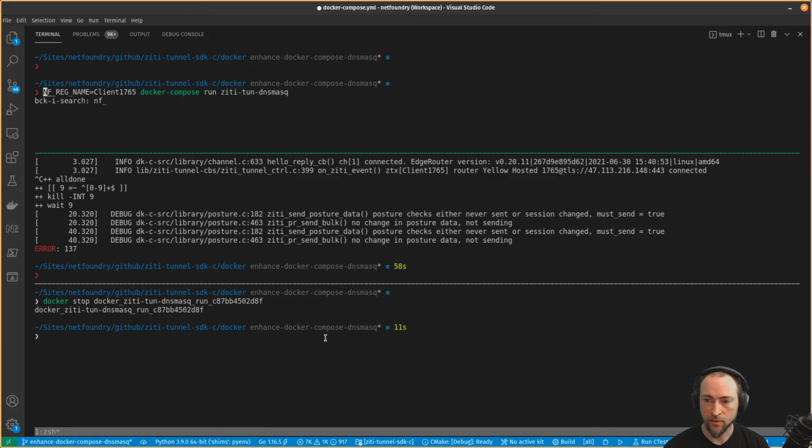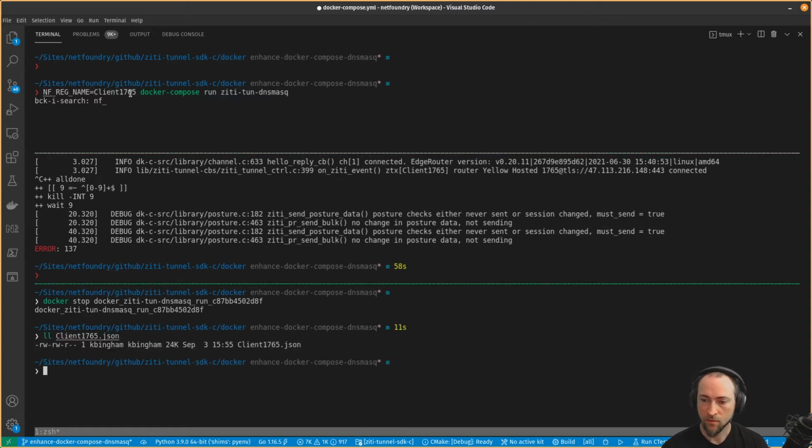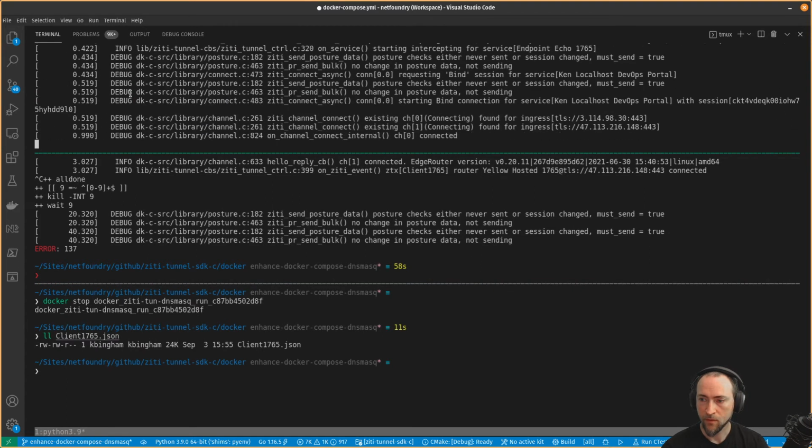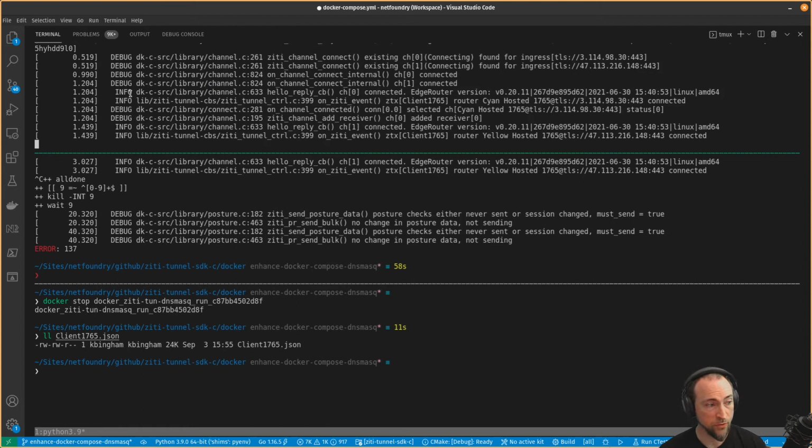All right. So we'll run compose run the tunneler with this identity, which is a file that's in the current directory. Right there. So our tunneler is running, that's a privileged container, but it's the only privileged container that we'll need. It's using host networking, so it can configure the tun devices using systemd-resolved.